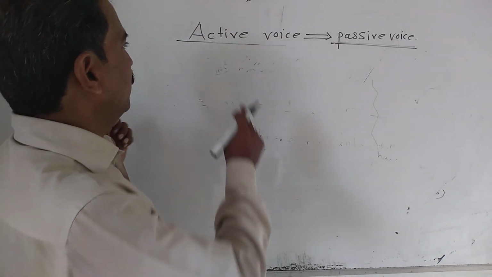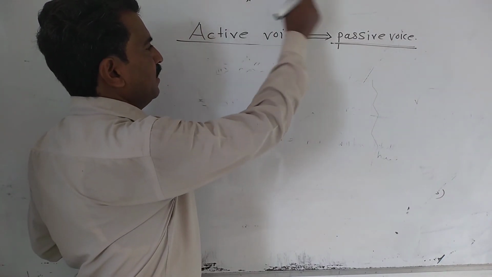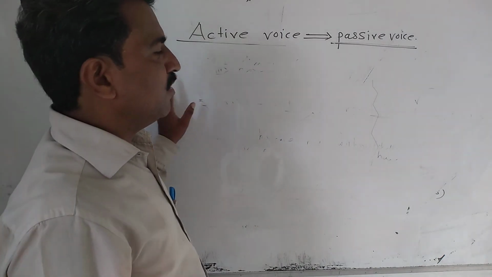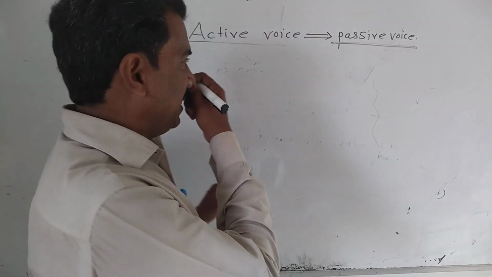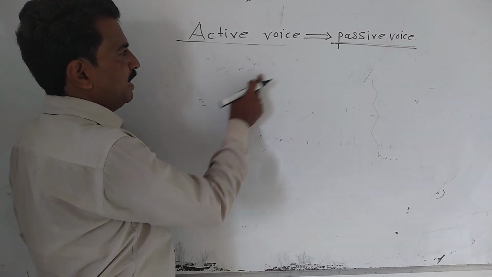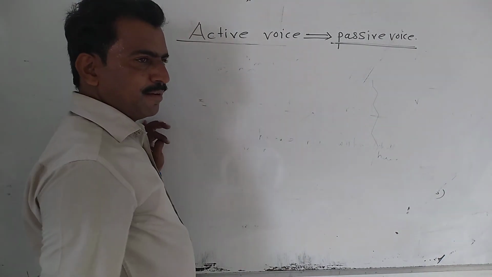Means whenever we have to convert active voice into passive voice, first of all you have to find out the object. Generally the object is placed in active voice after the main verb.